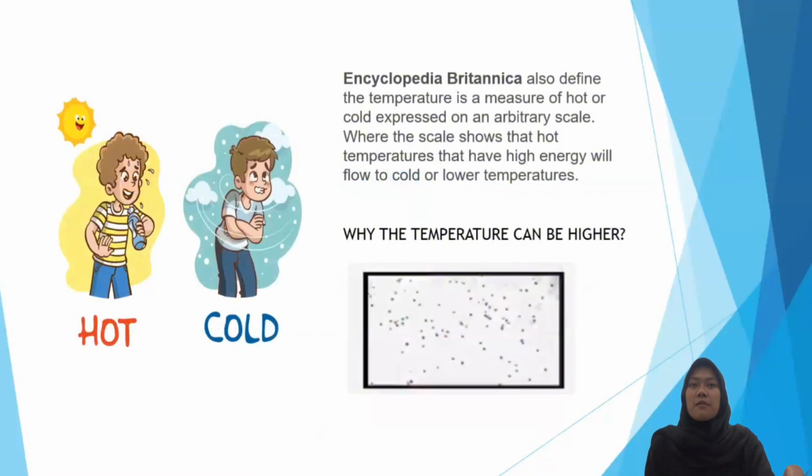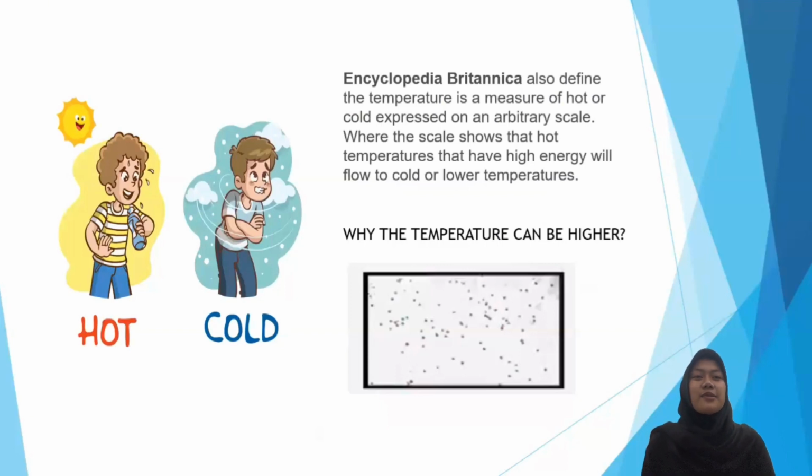The Encyclopedia Britannica also defines temperature as a measure of hot or cold expressed on an arbitrary scale, where the scale shows that hot temperatures that have high energy will flow to cold or lower temperatures. That's why temperature can be expressed as a qualitative measure of an object in terms of degrees.